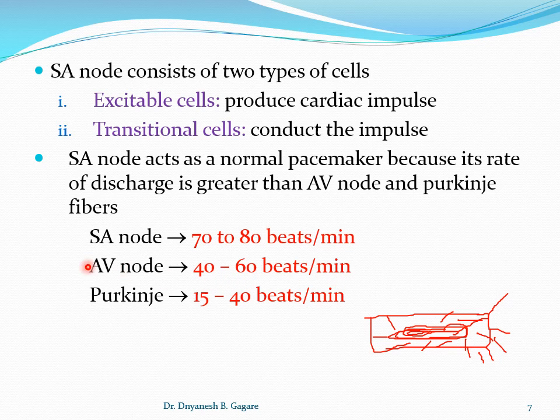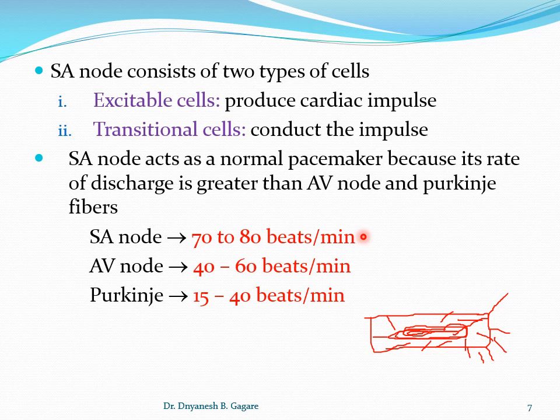And if there is a problem in the AV node, the Purkinje fibers take charge as pacemaker, and the rate is even less, only 15 to 40 times per minute. So this is their importance. For the SA node, the rate is 70 to 80 beats per minute.